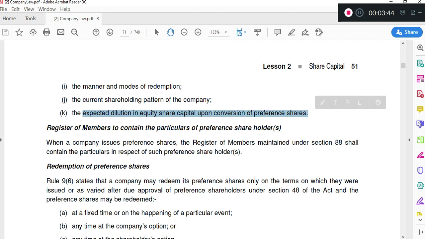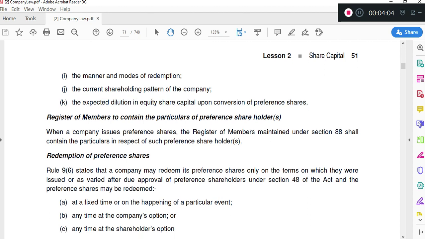When the shares are going to be converted, at that time number of equity shares are going to be increased. So the EPS for equity shareholders is going to be changed. That's why we just have to give in the explanatory statement the expected dilution in the equity share capital on conversion of preference shares.